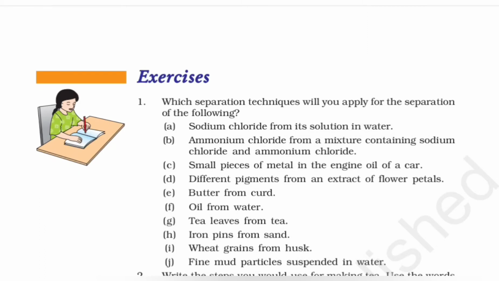Which separation techniques will you apply for the separation of the following? Sodium chloride from its solution in water. Very easy, because evaporation would be perfect here. Then we have ammonium chloride from a mixture containing sodium chloride and ammonium chloride. I think we can go for sublimation, because this was already mentioned in the chapter. Small pieces of metal in the engine oil of a car can just be filtered, and accordingly things would just come out from it.